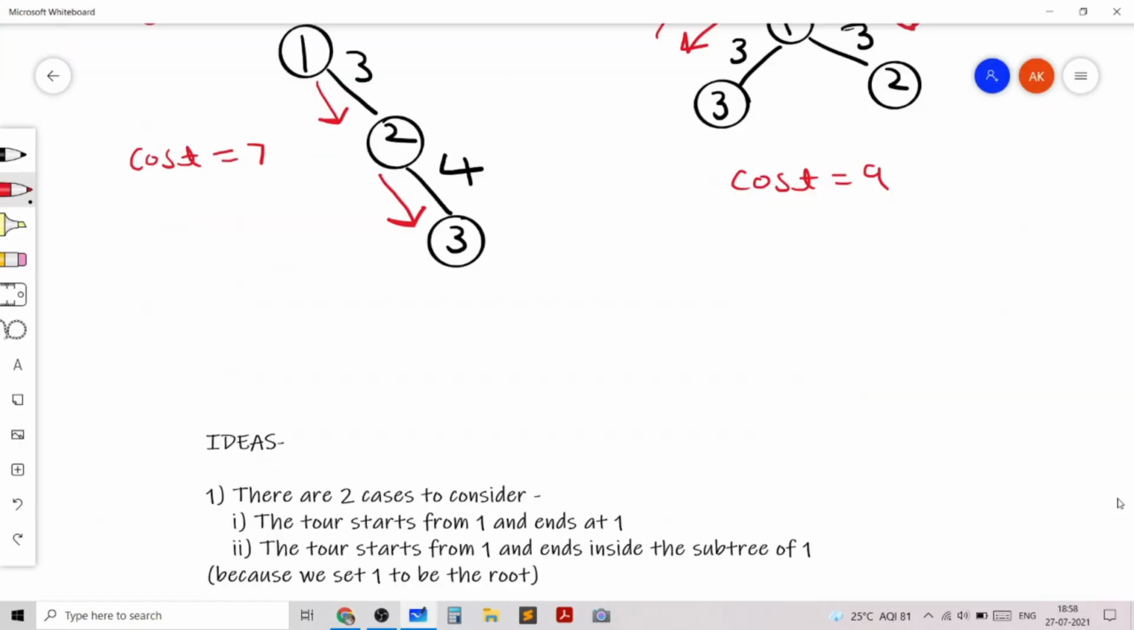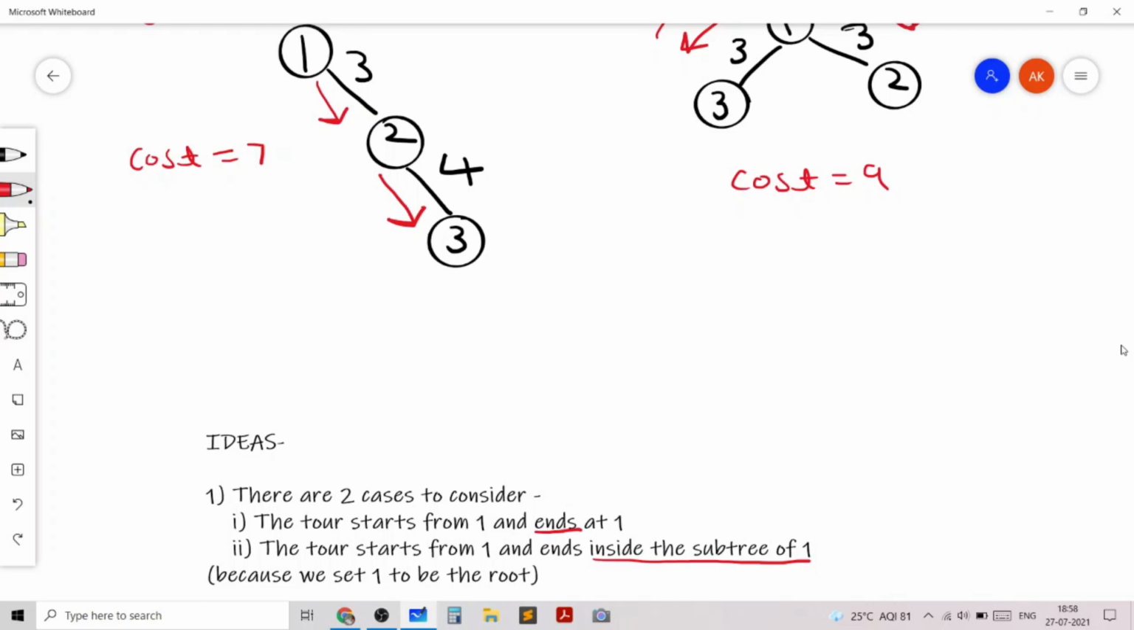So the first idea which can come to our mind is that there will be 2 cases to consider, which will motivate our 2 DP values which we will store for each node. The first case is that the tour will start from 1 and end at 1. And the second case is that the tour will start from 1 and end inside the subtree of 1.